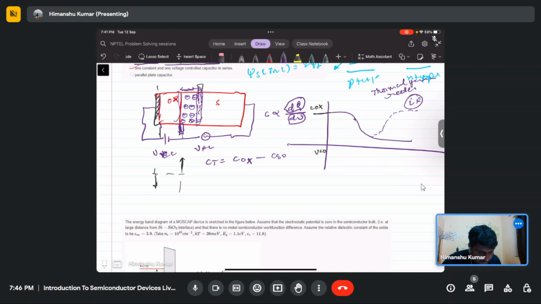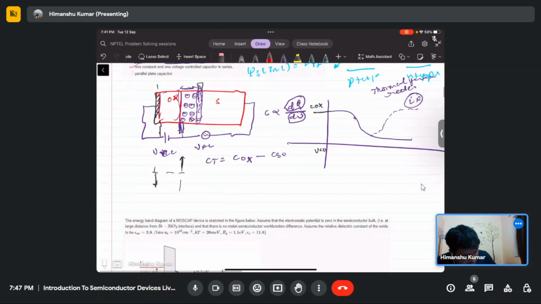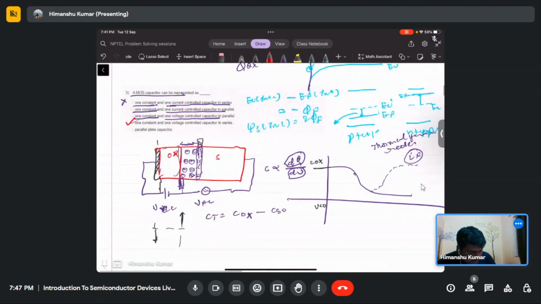So to answer this question, the answer will be one constant. This C ox is constant, because for a parallel plate capacitor, capacitance is directly proportional to epsilon times area by thickness. Thickness we are not changing, area we are not changing, epsilon is fixed.